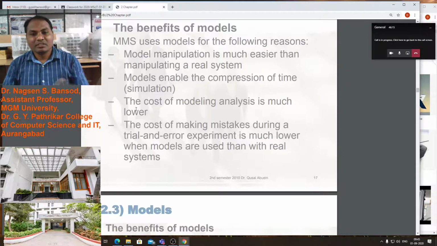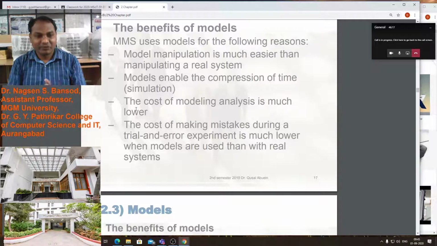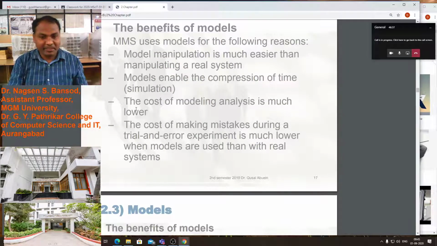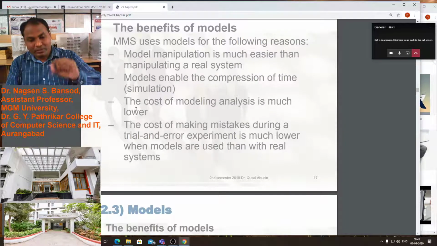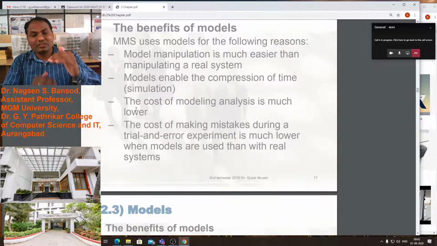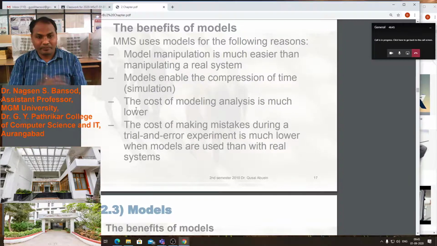Models enable the compression of time as well as situation. With the help of a model, we can see what will happen in a situation, and also in time, how much displacement there is and how much distance will be covered by a particular object in the engine of our model.